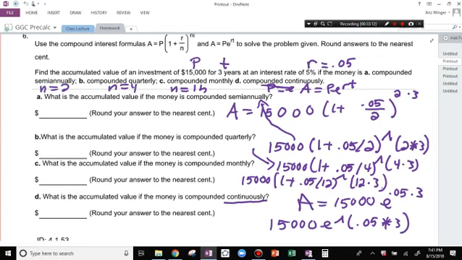When you owe something, I was being nice in my examples and saying that you put in money to a bank, but there's no reason for me to say that. I could say you owed a credit card company $15,000 and they're charging you 19% interest compounded monthly. And if you don't pay any money for it, you can figure out how much you're going to owe.